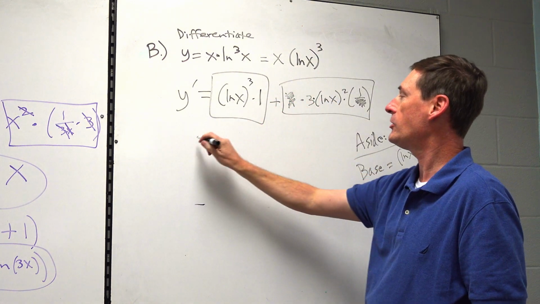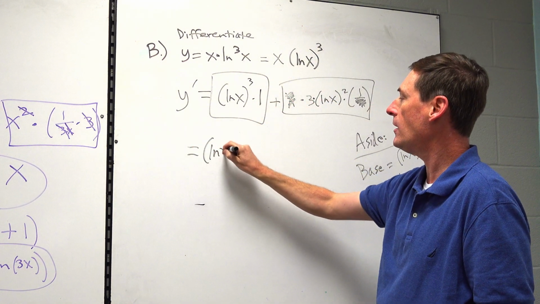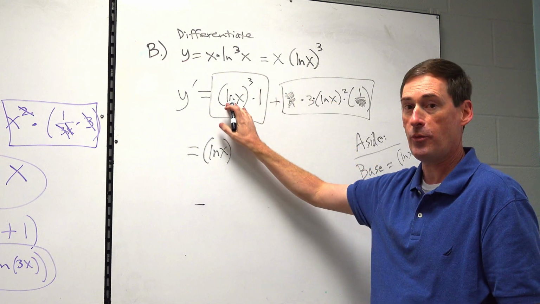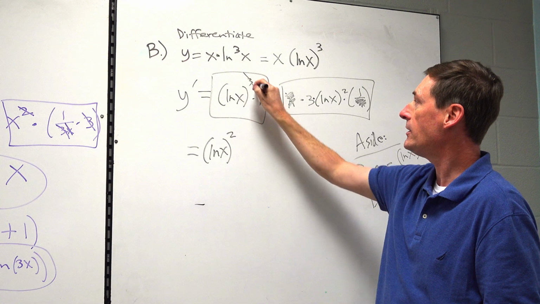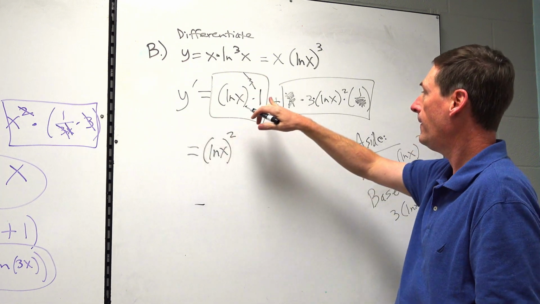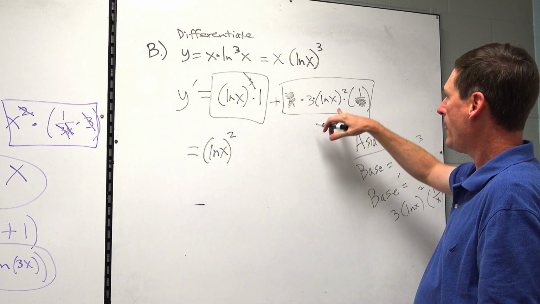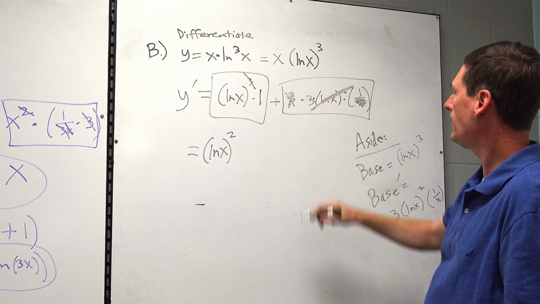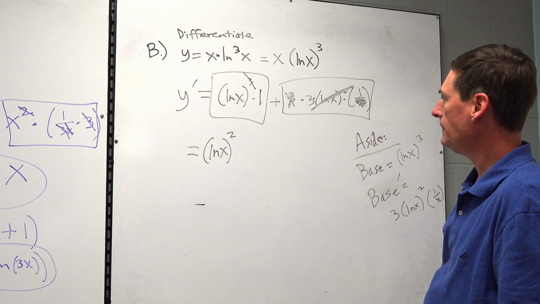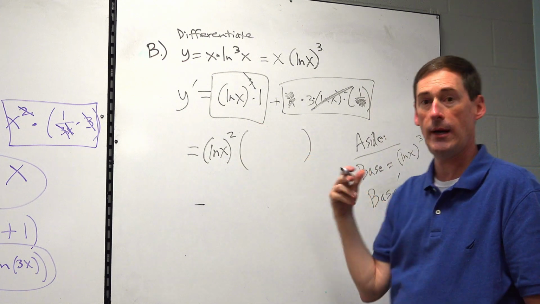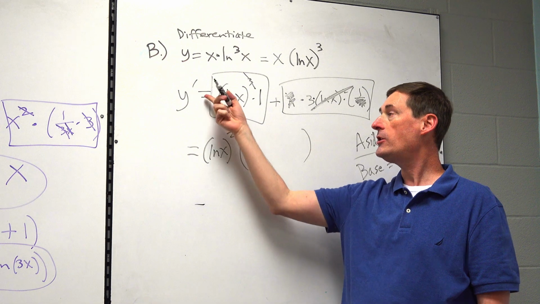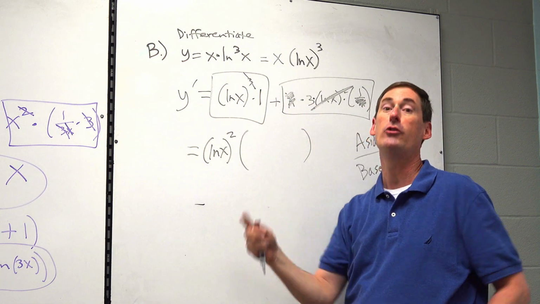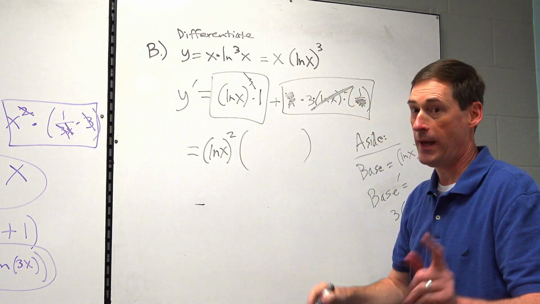But we could take squared out. So let's take out natural log of x quantity squared from both groups. So I had 3. I took out 2. I still have 1 left. That one won't matter, of course. I had 2 of them. I took out 2 of them. I've got none left. And that one won't really matter either. And that's about all you could do right there. So this is the better answer. This is acceptable for the first test, but you want to kind of get used to this for future chapters. It'll help. It'll pay off.